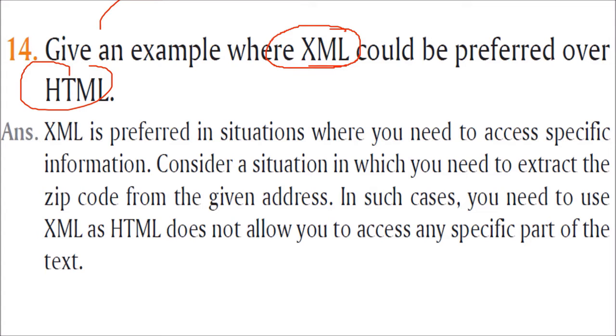So XML is preferred in situations where you need to access specific information. Just consider you want to extract the pin code or a zip code from a given address. In that case, you will always use XML because HTML does not have any way you can go to a specific part of the text.